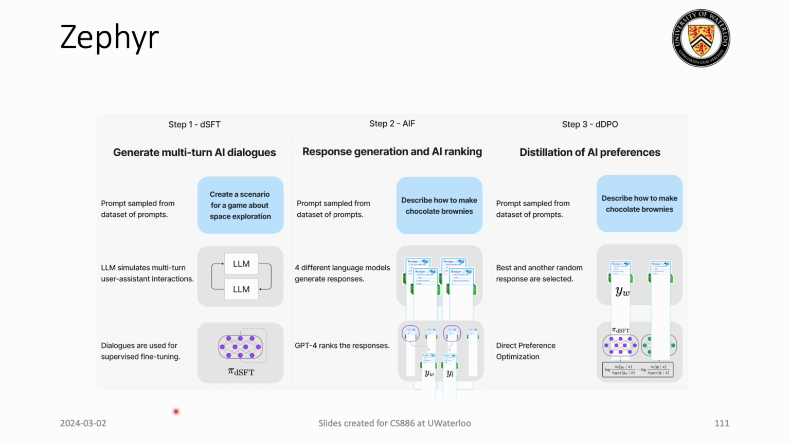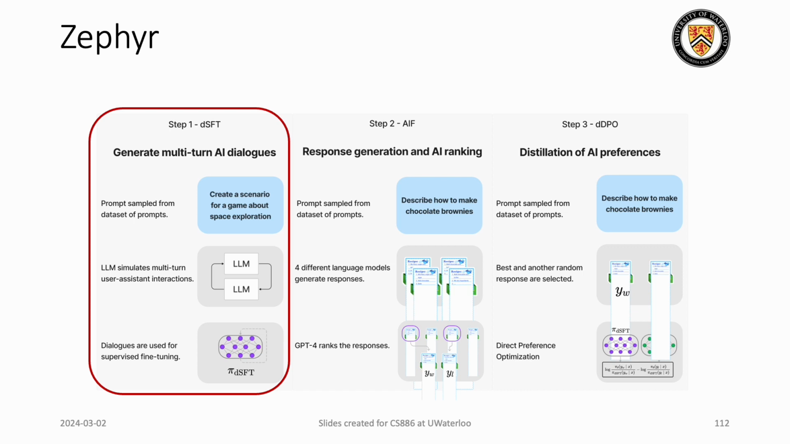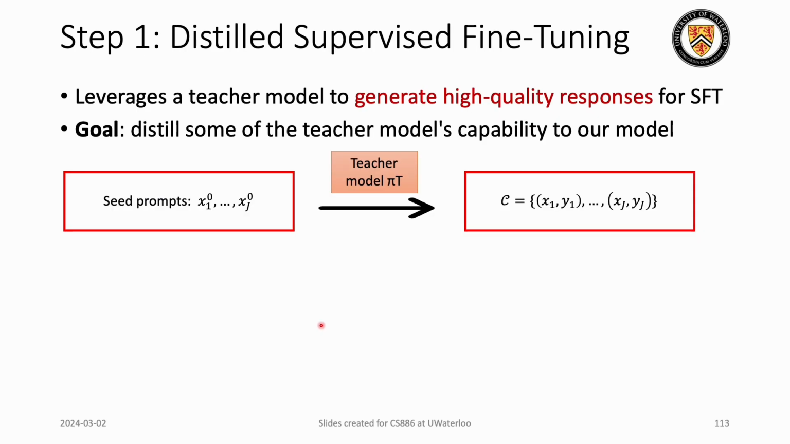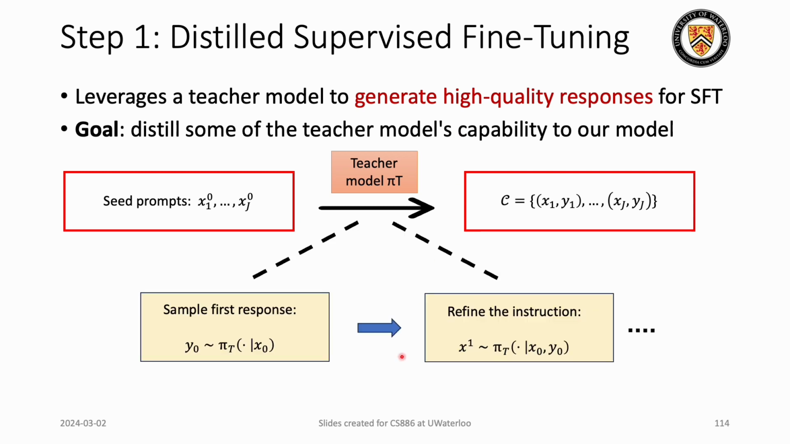We have divided the training into three parts. First, we have the fine tuning step, which is still fine tuning. The goal here is to curate a good, high quality response that will be able to capture the capabilities of the teacher model. The teacher model that was used for Zephyr training is GPT-4. As we see here, we have some initial seed prompts, and our aim is to curate this dataset using the teacher model. How do we do that?